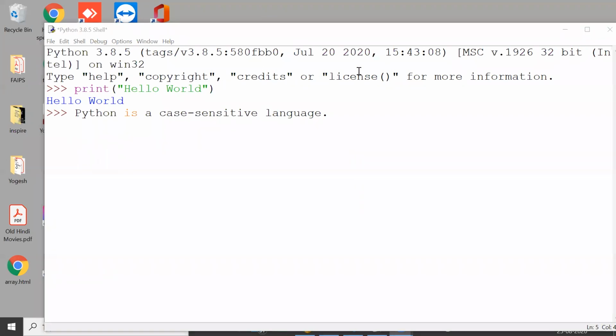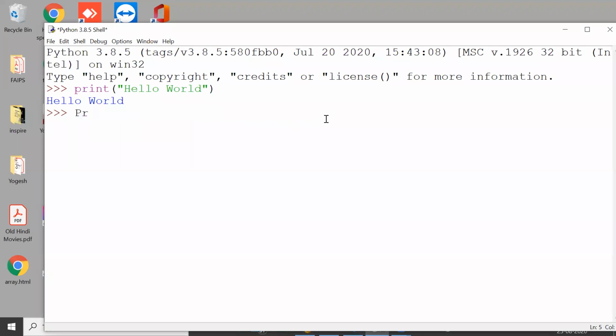Case sensitive means whatever is defined in small alphabets, that has to be used in small alphabets. Whatever is defined in capital, that has to be used in capital. For example, print. This function is defined in small alphabets. The function name is in small alphabets.